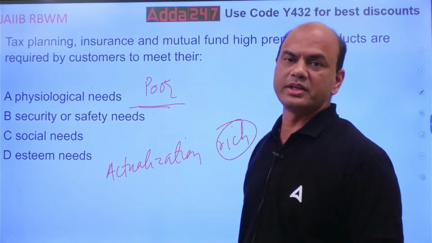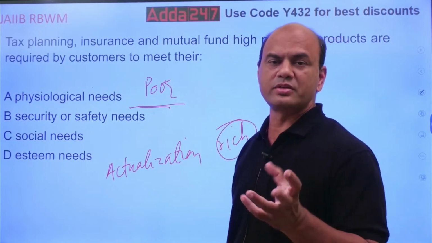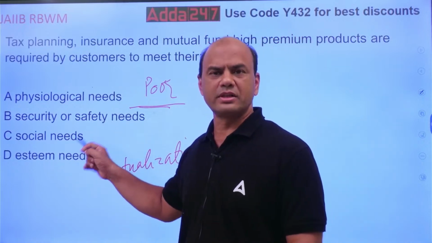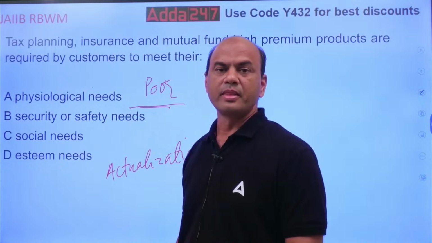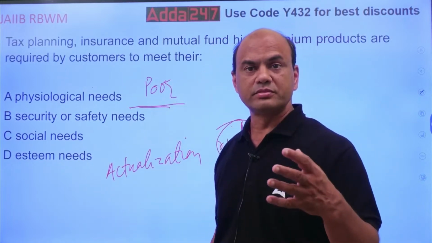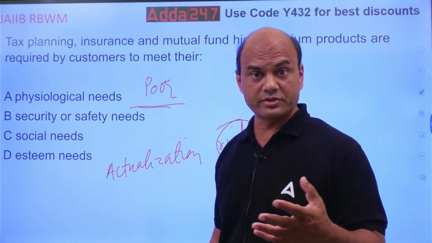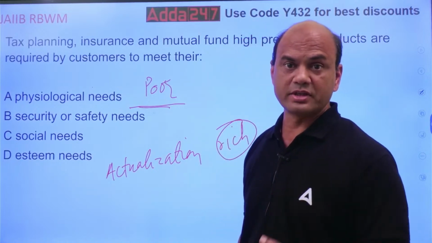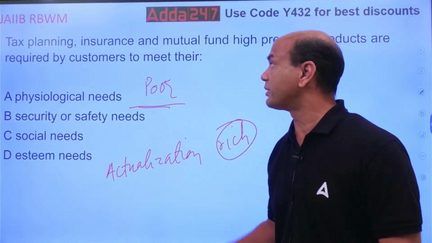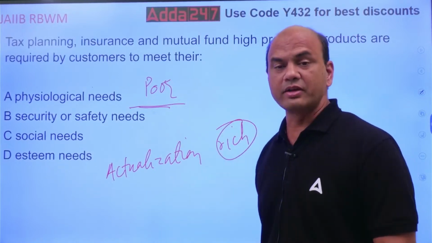Suppose I have an insurance of low premium, term insurance, low premium, that will be required by safety and social, max to max. If I am having high premium, 5 lakh premium, 10 lakh premium, life insurance of 10 lakh premium, who will cover that?